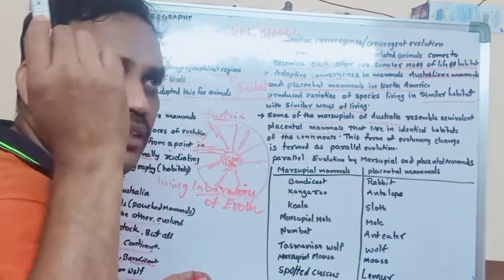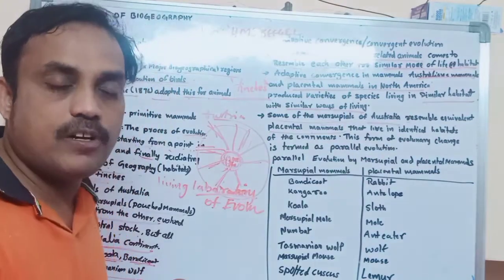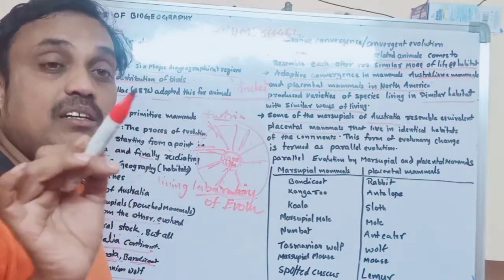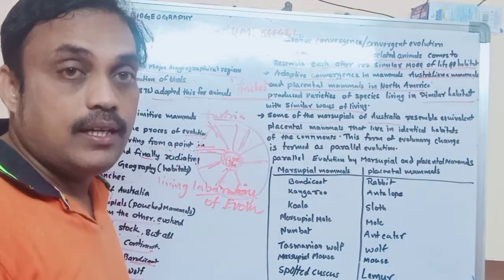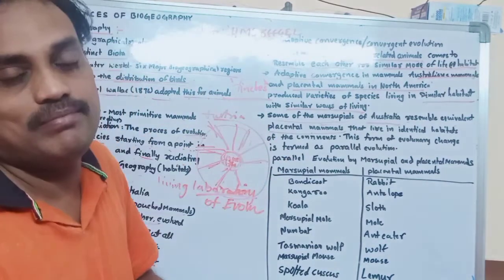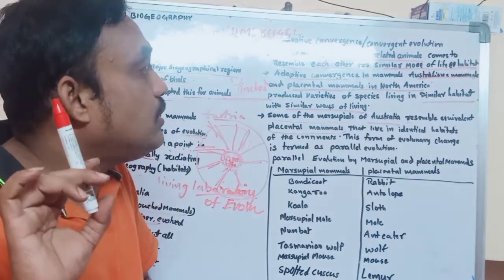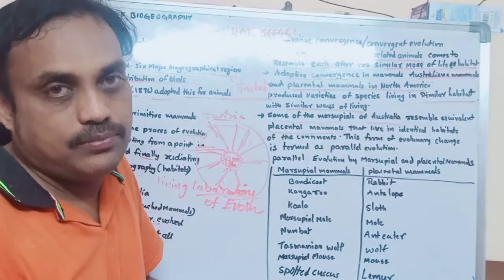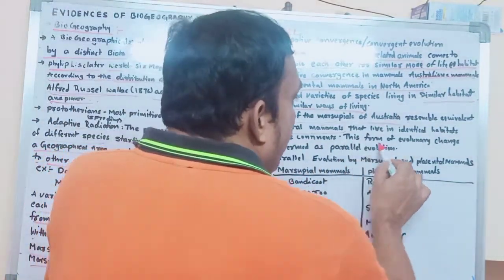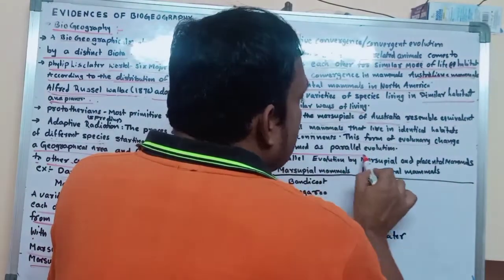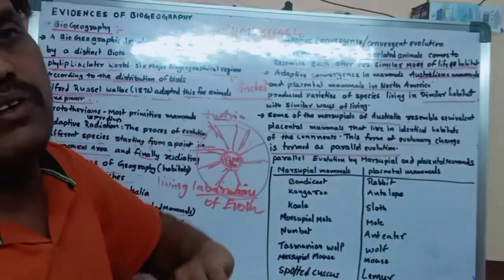North America is a different biogeographical region, and Australia is a different biogeographical region, but some animals have the same way of living and habitat. That we can call adaptive convergence, convergent evolution. Here this form of evolutionary change is termed parallel evolution.